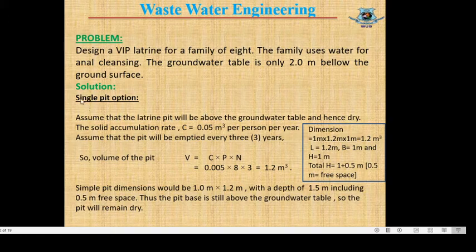Solution. First we will consider the single pit option. Assuming that the latrine pit will be above the groundwater table and hence dry, that means we will construct the pit above groundwater. So we can consider the pit is dry, and for a dry pit the solid accumulation rate C equals 0.05 meter cube per person per year. As the range of C is 0.03 to 0.06, here we have taken 0.05 meter cube per person per year. Now using this value of C we can calculate the volume.